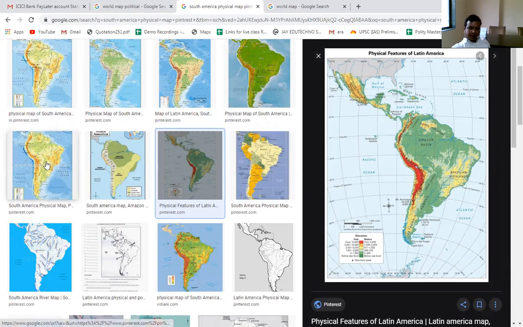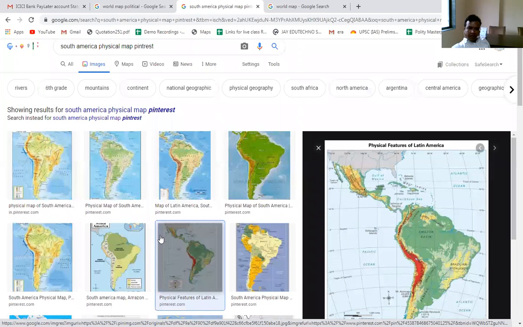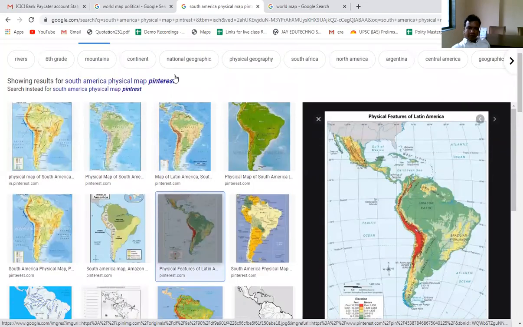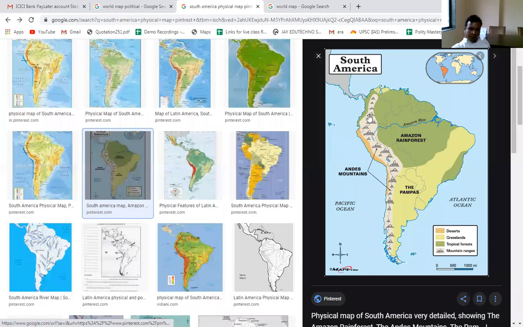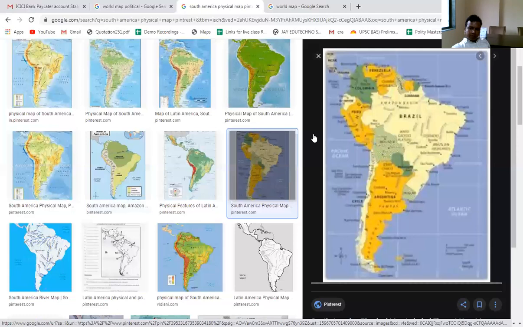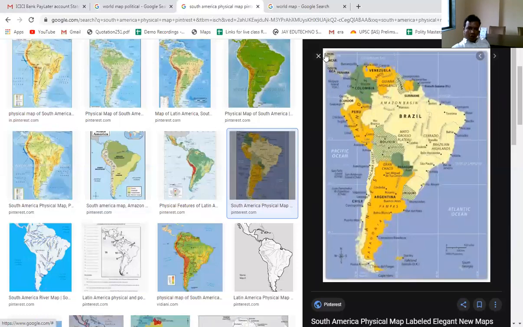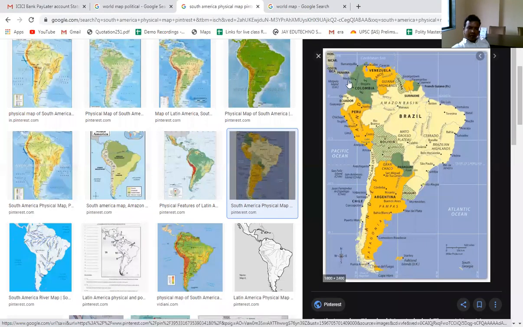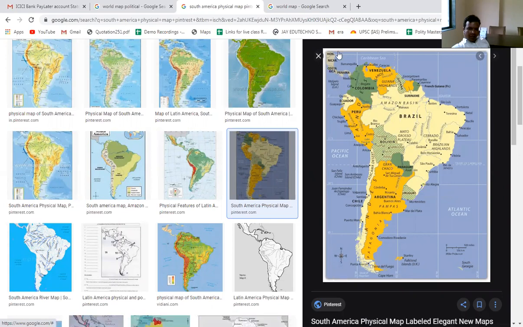Now we will go to the political map of South America, which shows the countries located in South America. South America is connected with North America by a small strip of land, and here some countries are located: Panama, Costa Rica, Nicaragua and Honduras. These are the countries which link South America with North America.